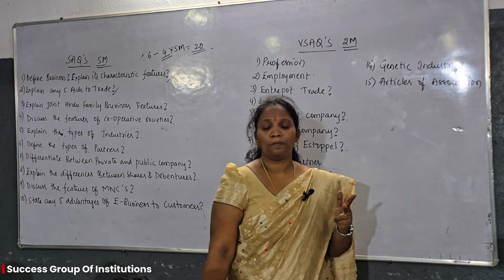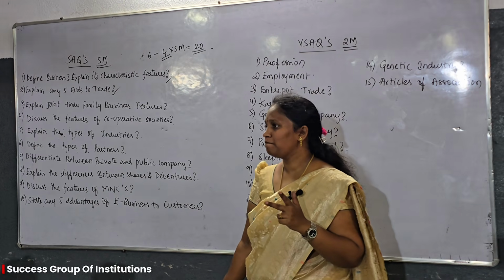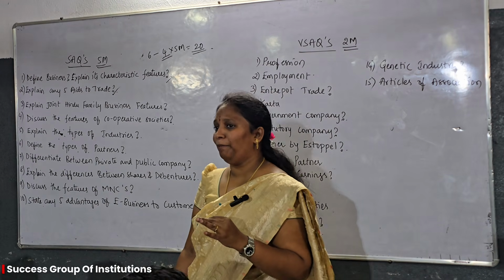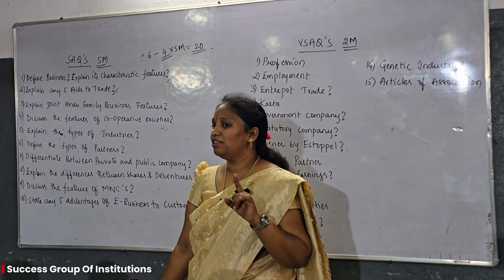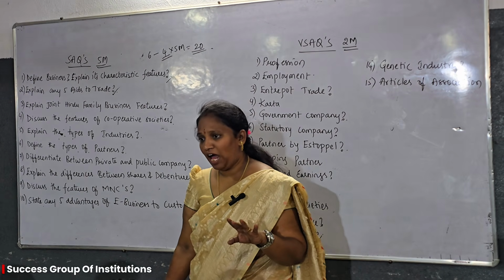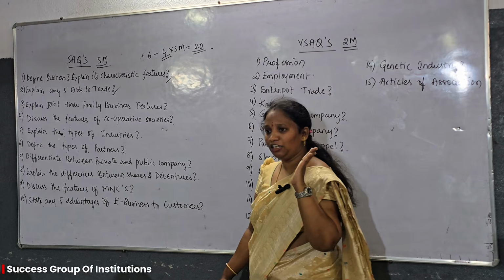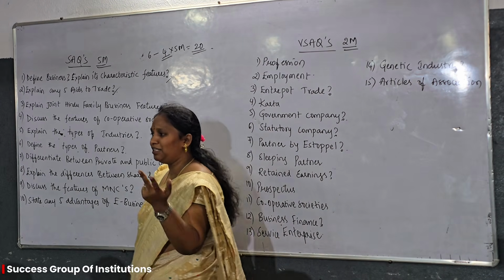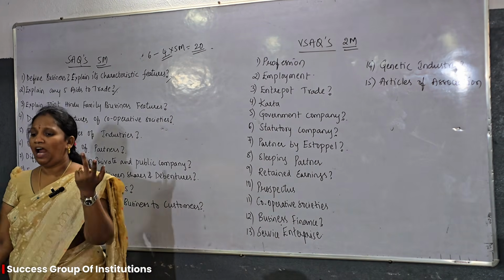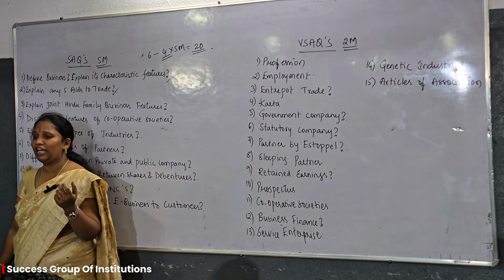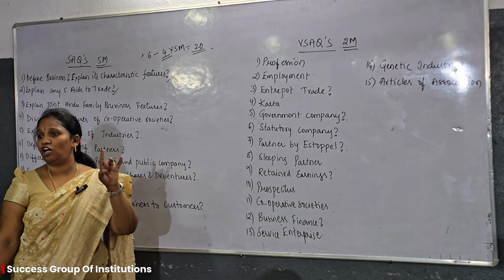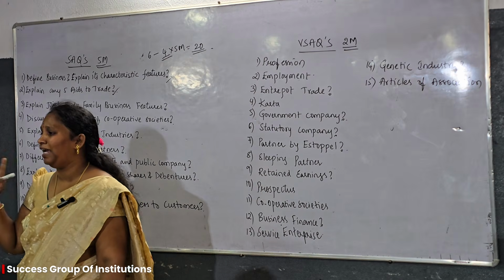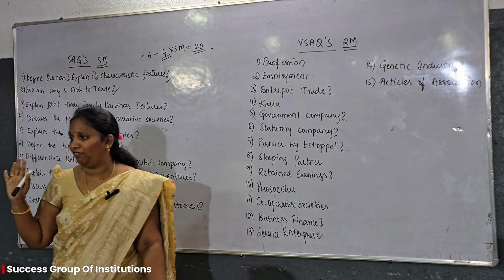Next one is, in case of public company, minimum number of persons required is 7 and maximum is unlimited. Okay, these are the 2 points. First one is minimum members, next one is maximum membership. And next, paid up capital. In case of private company, 1 lakh rupees is the paid up capital. In case of public company, the paid up capital is 5 lakh rupees.